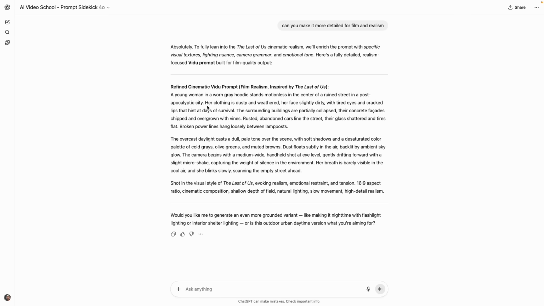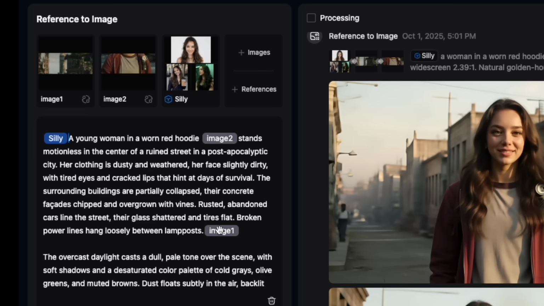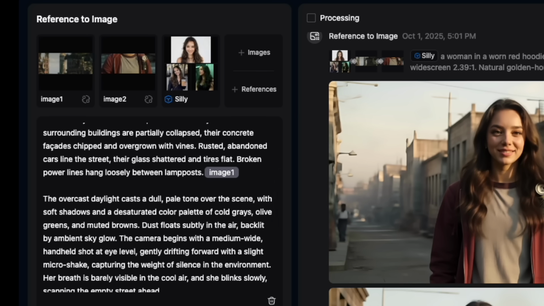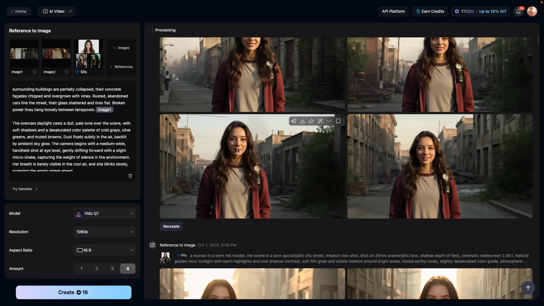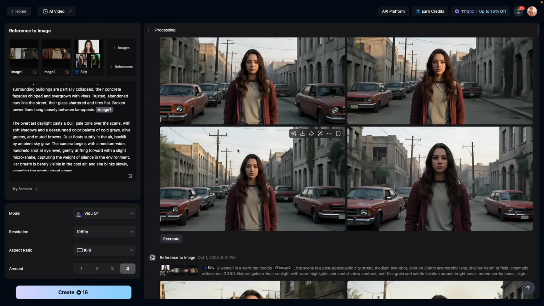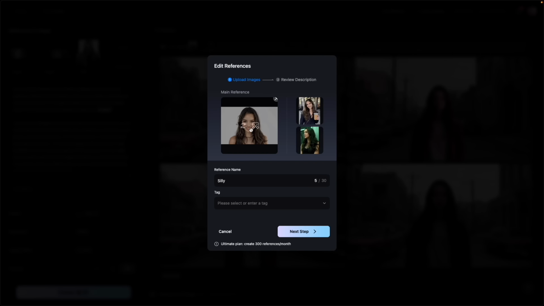Yeah, this is better. So I've taken that prompt and I've put in the different references in the prompt at the places where I want them to be. So let's try this. We're getting closer, right? So this was really off. This was a little too bright. We're getting closer. So I think the problem here is this image reference.